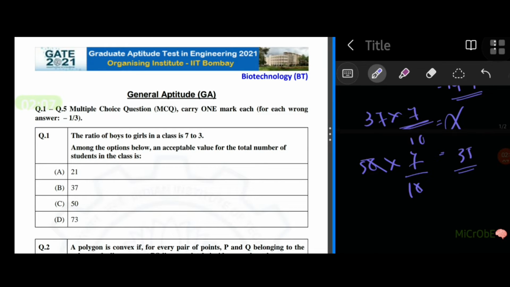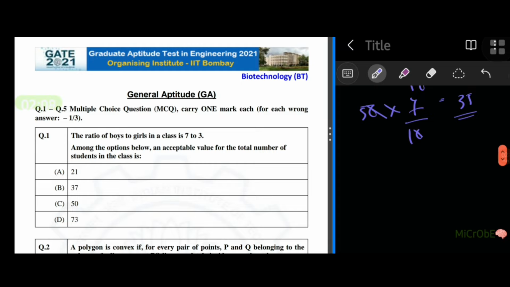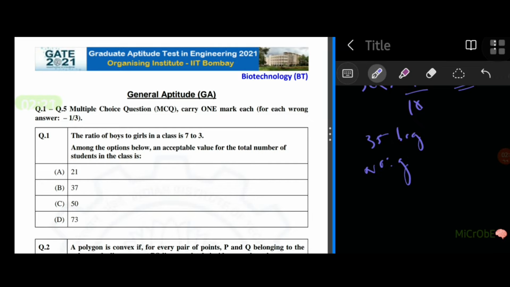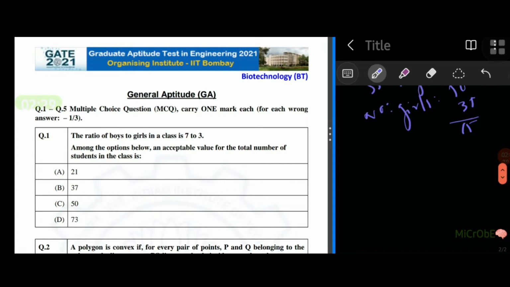So we are getting a total number 35. So let's see if that is applicable with the ratio of 7 is to 3 in case of boys to girls in the class. So if we take 35 boys in the class, the number of girls would be 50 minus 35, that is 15. Let's see if these 35 boys and 15 girls give us the ratio.